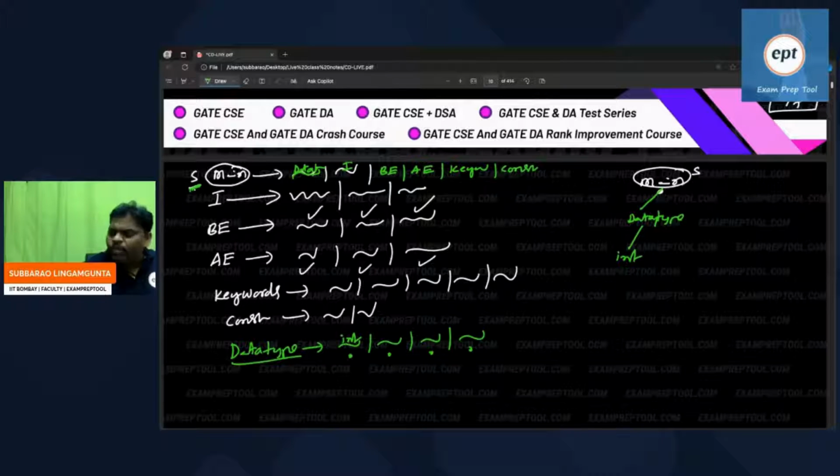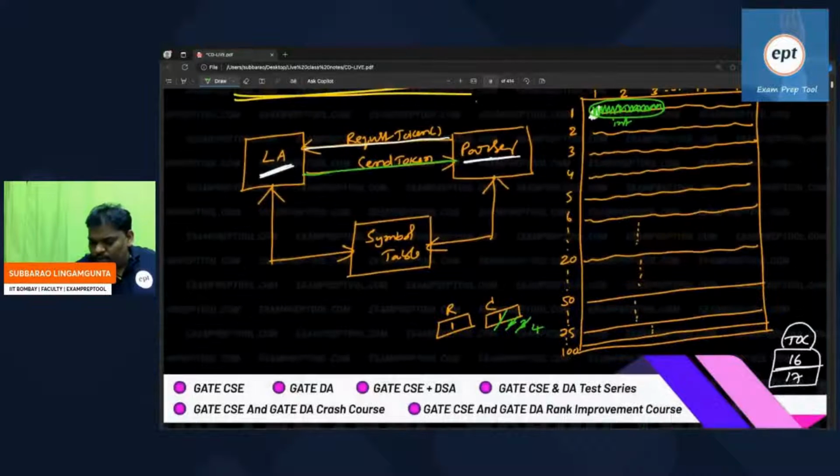Int followed by something, suppose we assume that. Everyone listen. Int followed by ID, some identifier. Then immediately data type goes to int followed by some identifier. So the first token, int, already came. The parser asked for the first token, the lexical analyzer did some work and gave int.